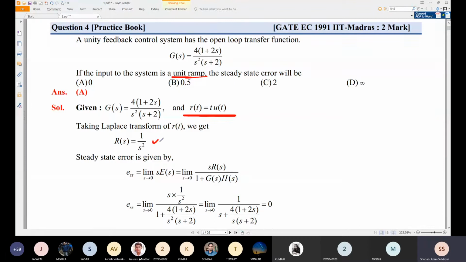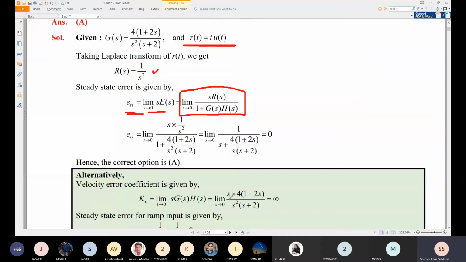Now, what is the steady state error formula? The formula is already given here: ESS is equal to limit s tending to 0 of s E(s), where E(s) is R(s) divided by 1 plus G(s) H(s). We have already studied this formula. Substitute everything here. It is a unity feedback system, so H(s) is 1, and G(s) H(s) is G(s). Just substitute and find the steady state error. It's very easy. ESS can be found out to be 0.